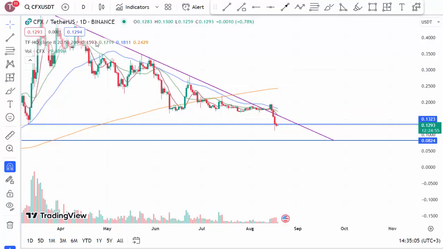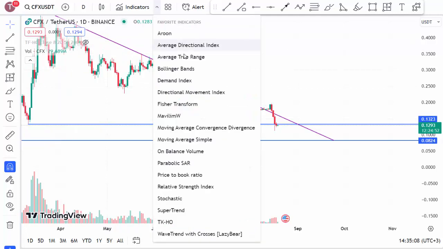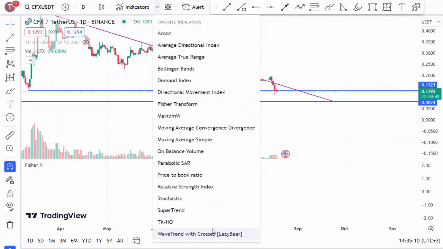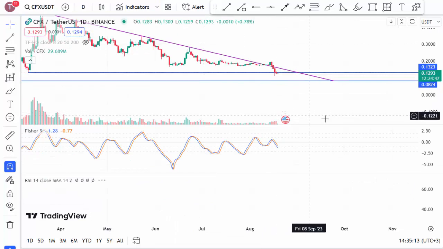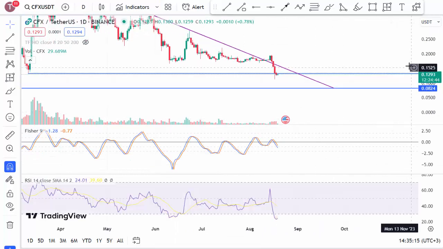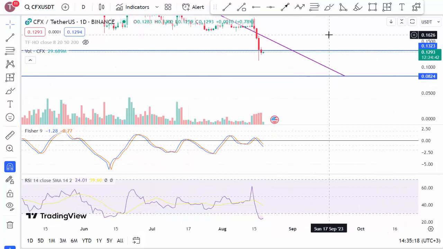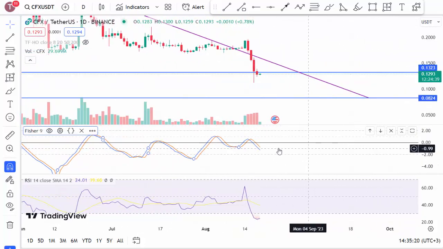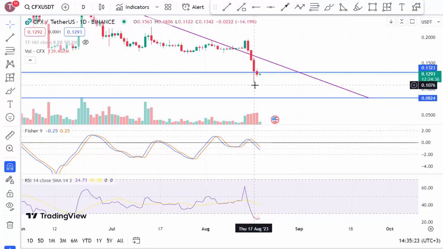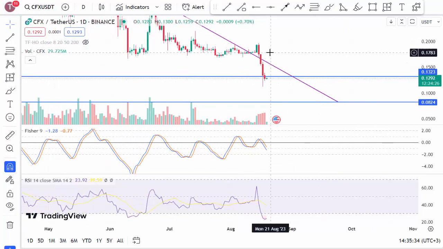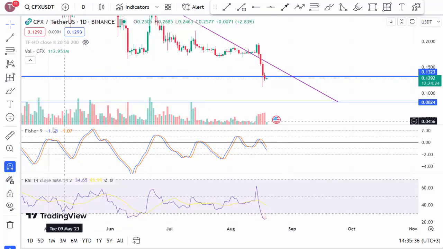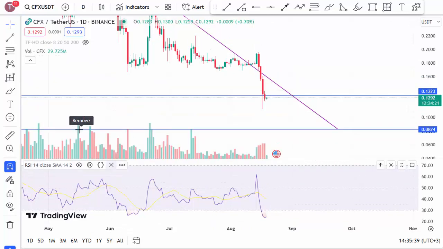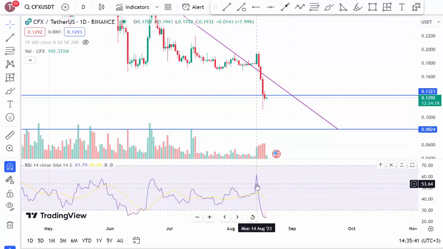Along with this, let's continue our examination of the indicators. If we look at the Fisher and RSI indicators, my friends, we can see that the Fisher indicator has been breached downward. It suggests that a sell order should be placed, which was indicated around August 16th. Since that date, the price movements have decreased. According to the Fisher indicator, we can also say that the price movements will continue to decrease until an upward breakout occurs.